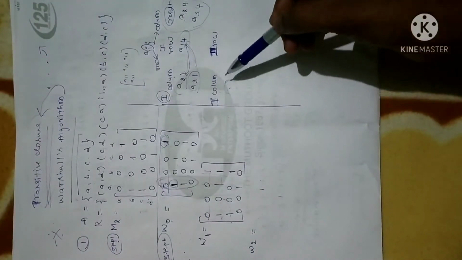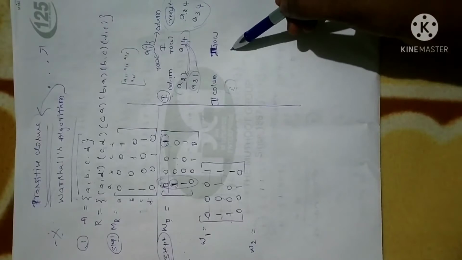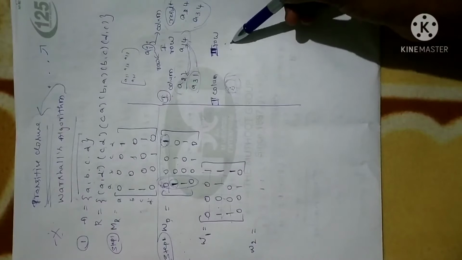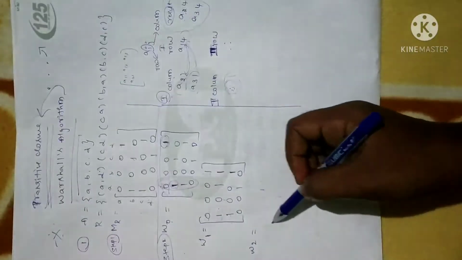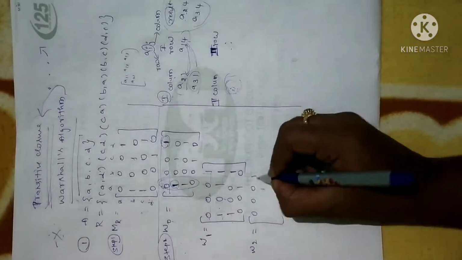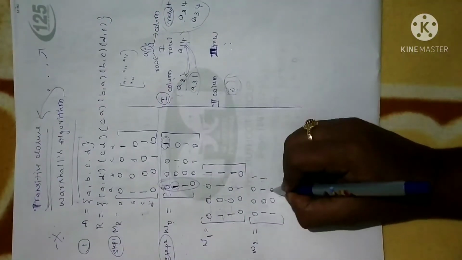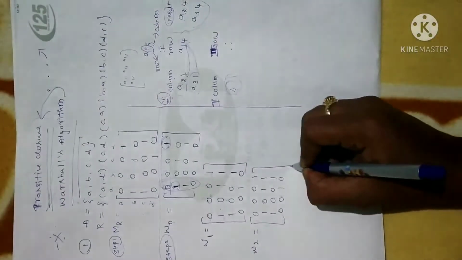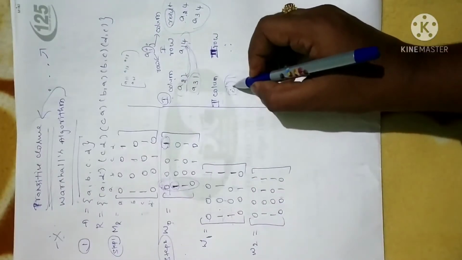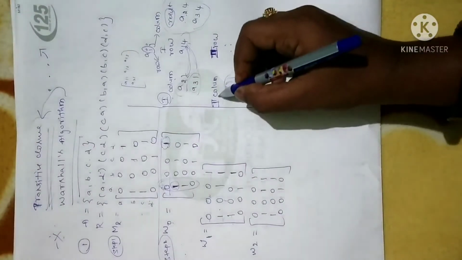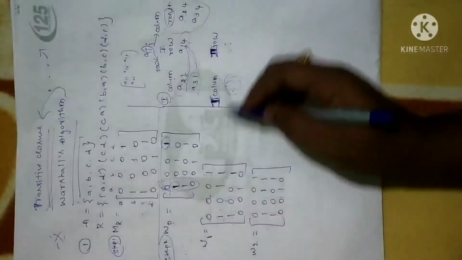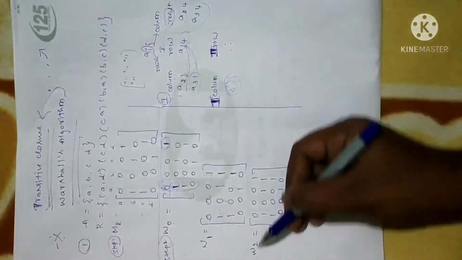If an element is not there in the second column, we are not going to talk about the second row. If you have an element here, then only you can talk about the second row. So there is no updation in W2. Whatever matrix is there, you just rewrite the same matrix. I'll repeat it once again. I have to note down the element 1 in the second column, and in the second column we don't have any element with 1. So no need to go for the second row. You stop this step and write W1 as it is for W2.